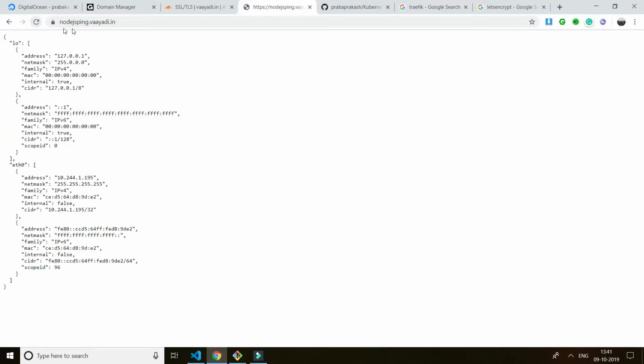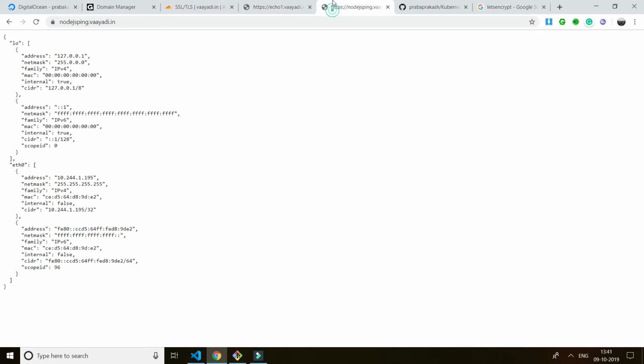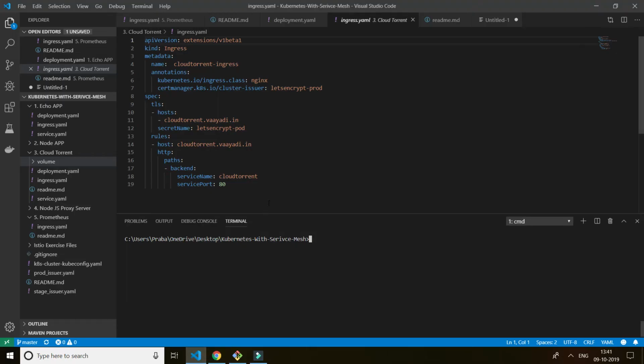I run two services, Node.js ping and another service, Echo. One is for echo, one is for Node.js ping. You could see that it's still going to one node. But if you have many requests, you will know that there is a load balancer actually balancing across the nodes. So okay, let's create the volume.